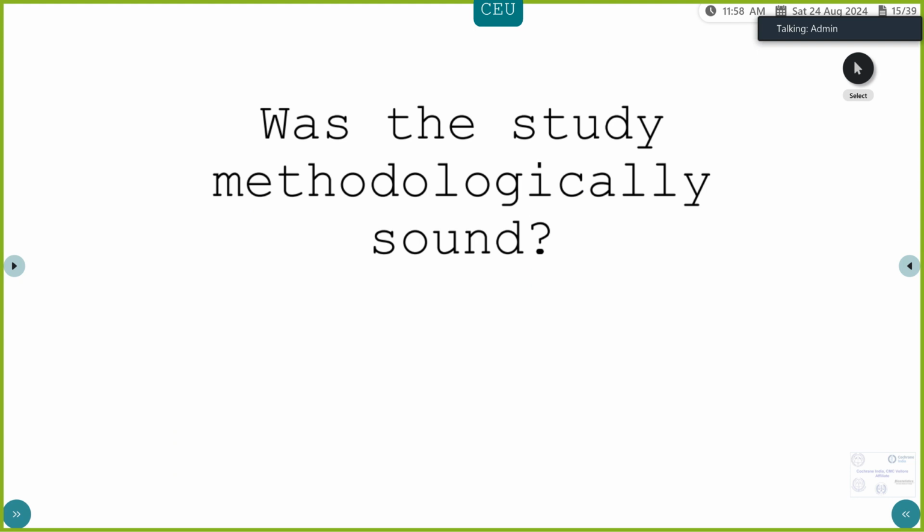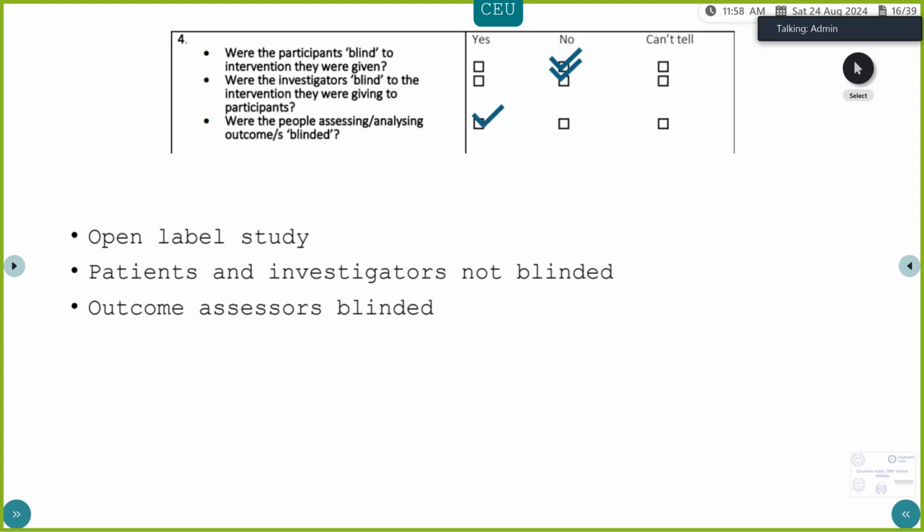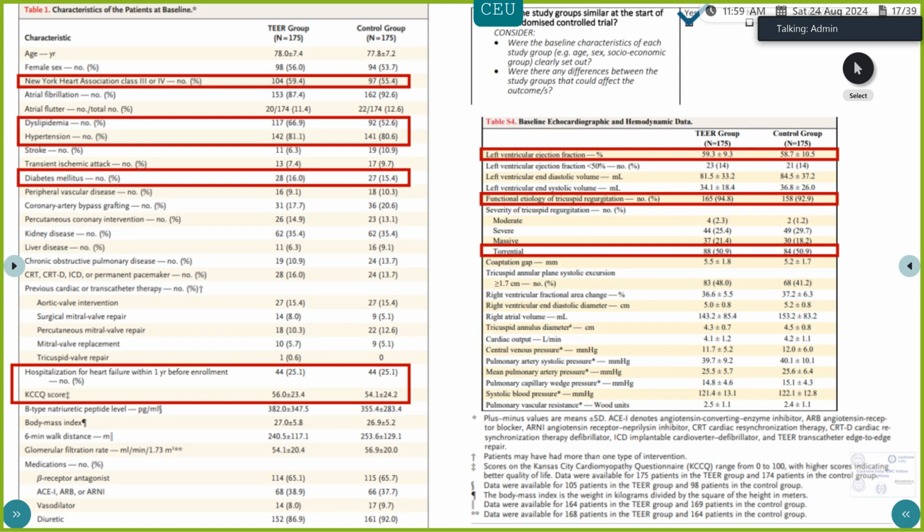Was the study methodology sound? In this study, it was an open label study. It's not possible to blind patients to a procedure. So patients and investigators were not blinded, but they have blinded the outcome assessors, which is a good part of the study. Coming to baseline characteristics, were they similar at the start of the randomized controlled trial?